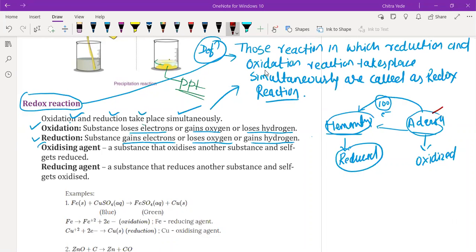See, others has given 100 rupees to Hemant. That means others is losing money, or electrons. That means others is getting oxidized. And Hemant is accepting or borrowing 100 rupees from others. That means Hemant is getting reduced. But in the reduction of Hemant, who is helping? Others.